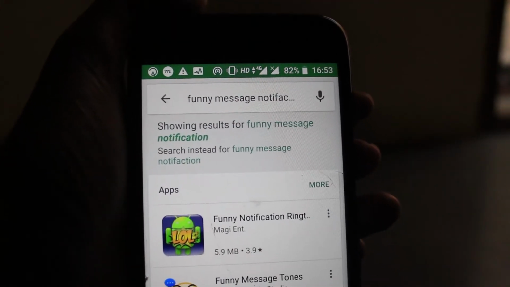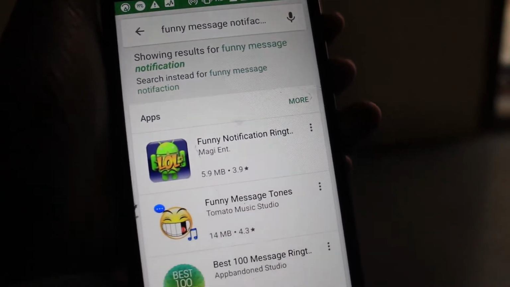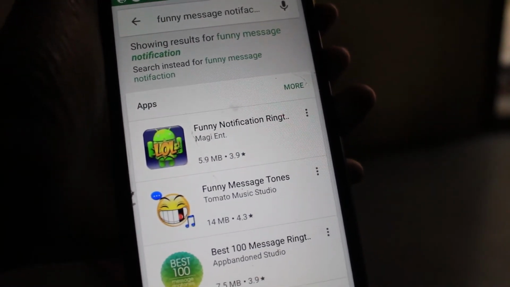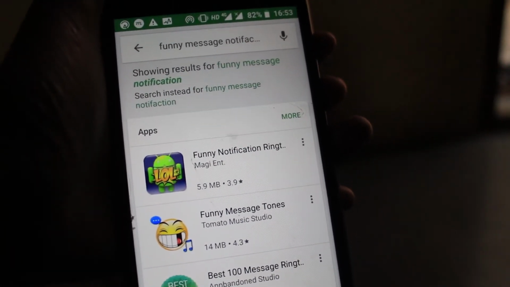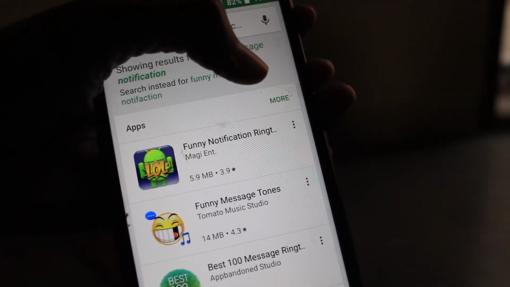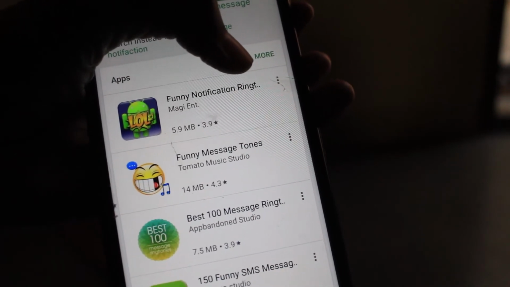Friends, on your Play Store you have to write funny message notification. Friends, here you can see many thousands of apps. You can download any app as you want. So I like the funny message tone app. It's very amazing and all the apps are easy to use.